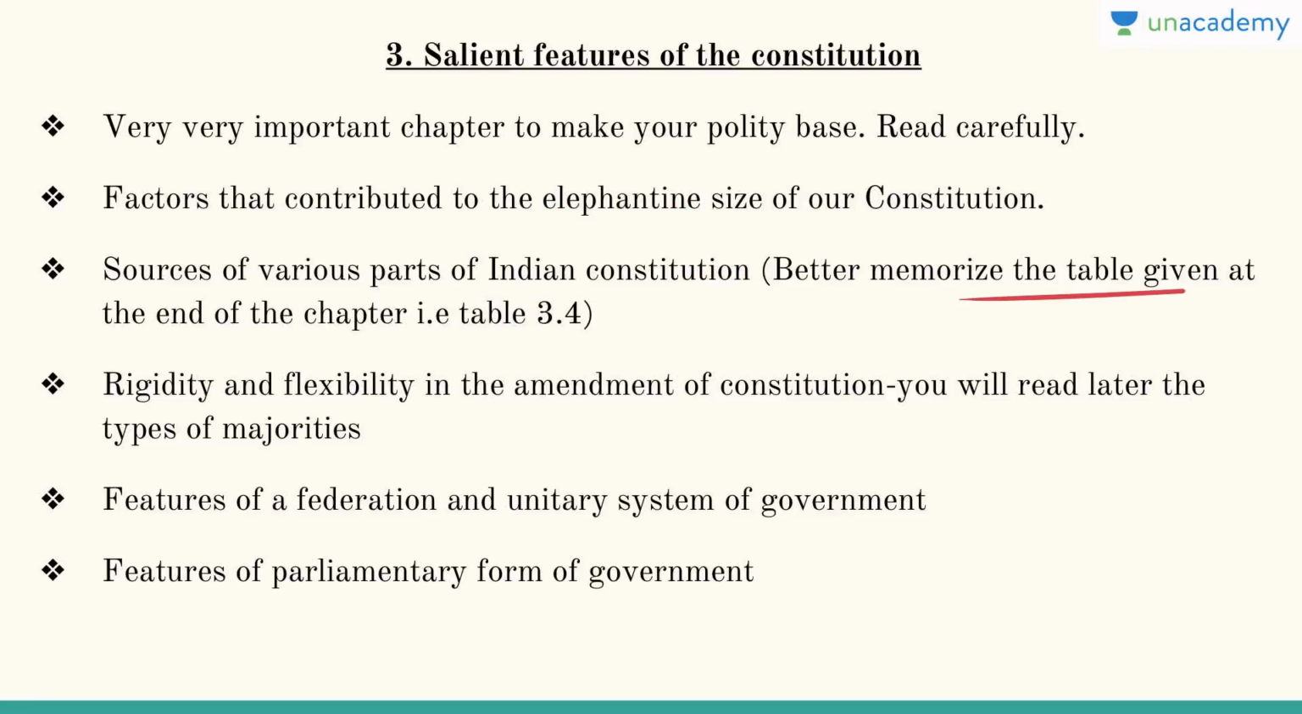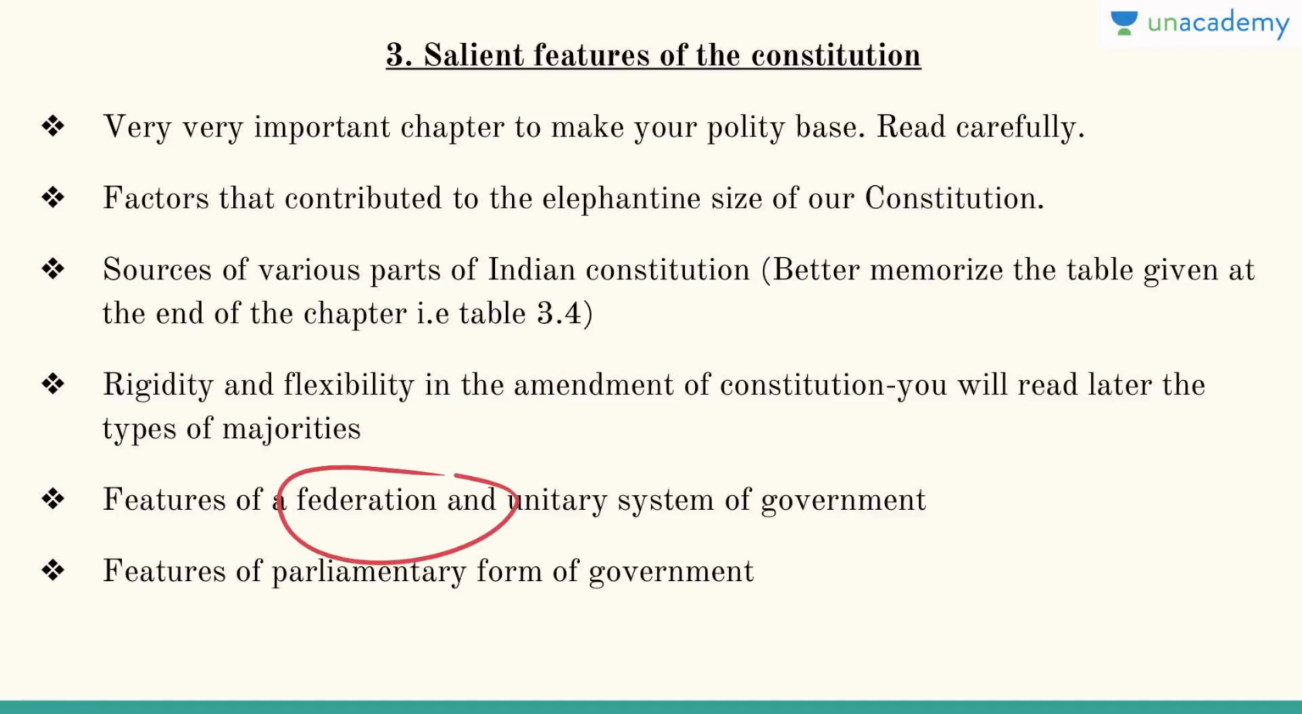So you can better memorize the table given at the end of the chapter, that is table 3.4, because it is asked, like concurrent list is taken from which constitution, fundamental rights is taken from which constitution, etc. Then rigidity and flexibility in the amendment of the constitution. So you will read later the types of majorities, so you don't have to read it now.